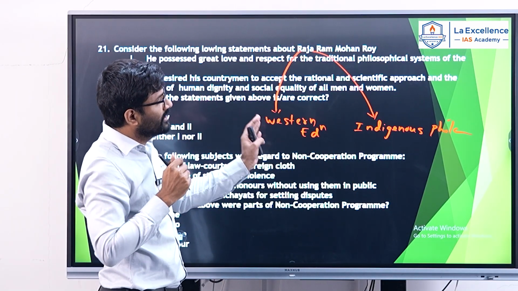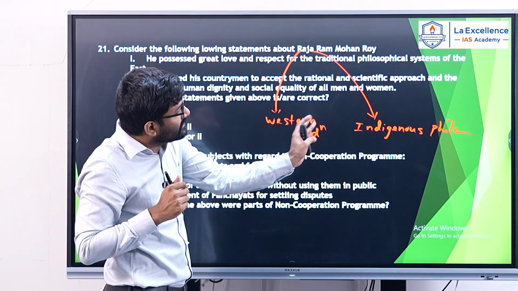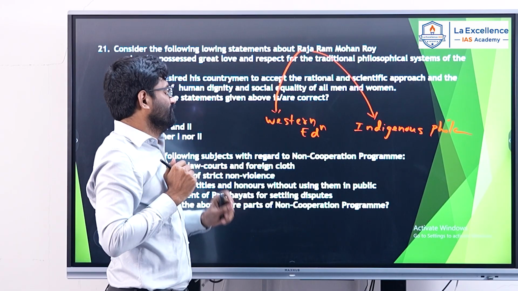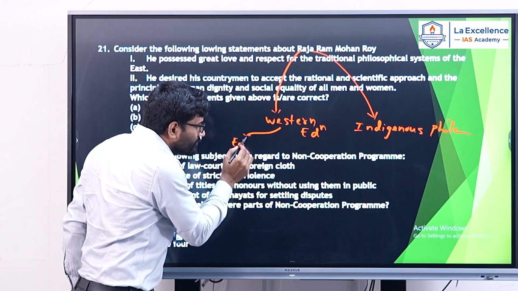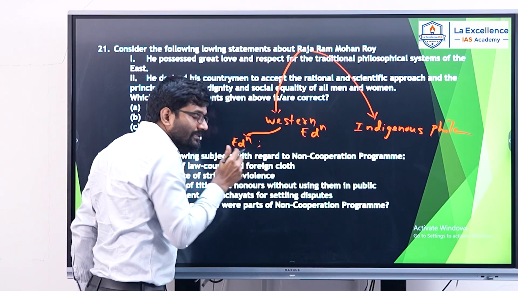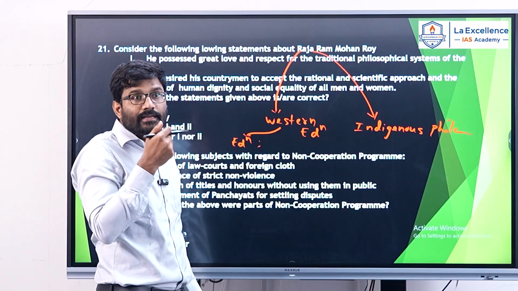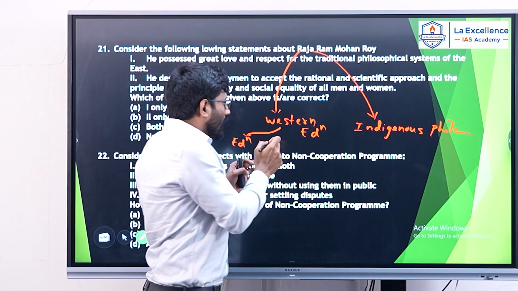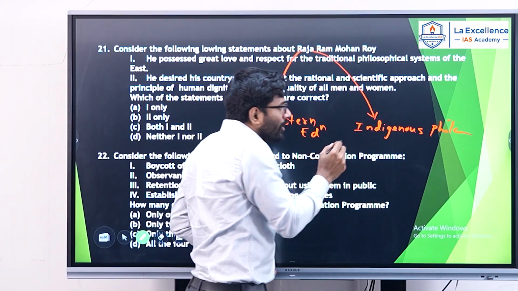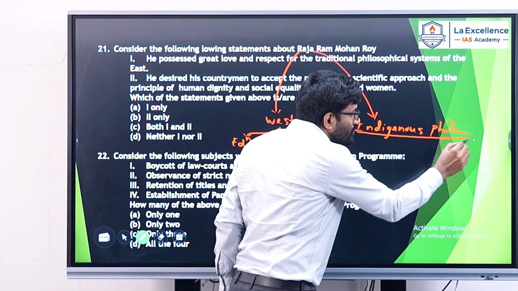On other side, he supported indigenous philosophical system. He supported English education. He supported Western ideas. He supported Western educational institutions. On the other hand, he also supported indigenous philosophical systems.